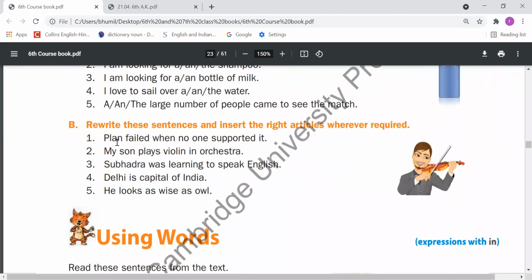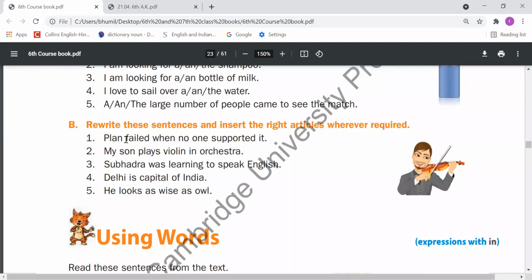B exercise. This exercise also you have to do in your book, not in your notebook. Rewrite these sentences and insert the right articles wherever required. Our first sentence is, "Plan failed when no one supported it."